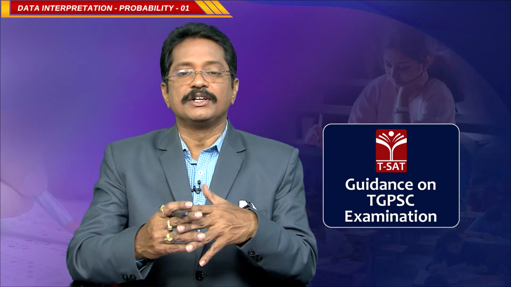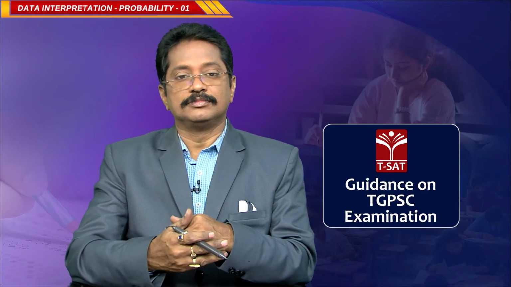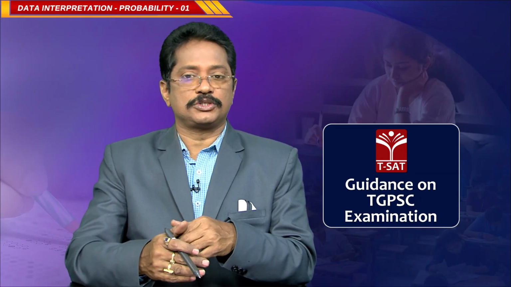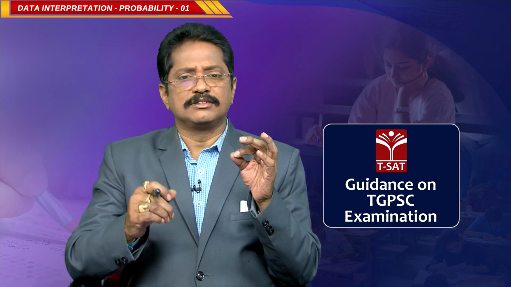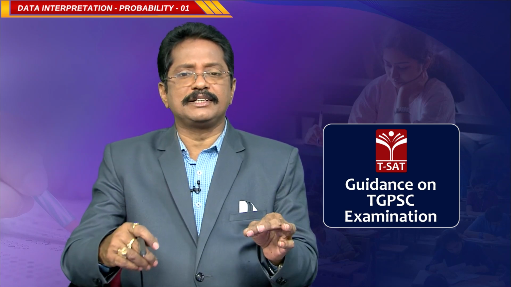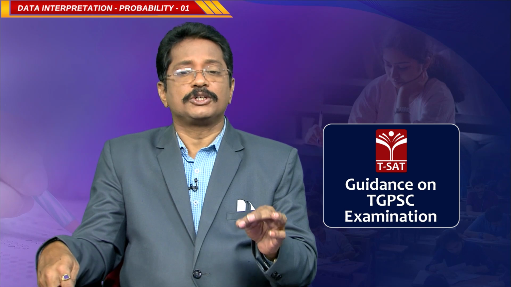This is the way you can find the required answers for the given questions. The concept is very simple. There is only one formula: probability of an event is favorable outcomes by total outcomes.